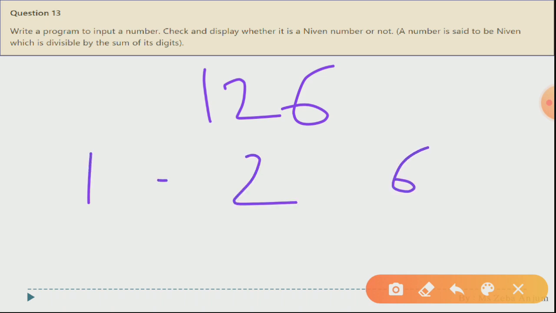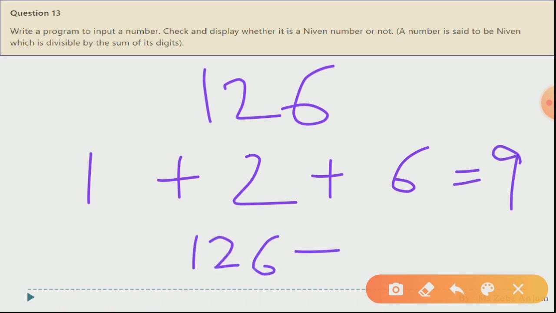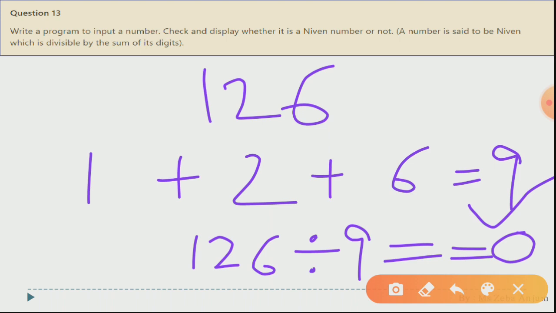You have to find the sum of these digits, that is going to give you 9. Now you have to find out whether 126 is divisible by 9 or not. If this division gives you 0 remainder, then it means your number is a Niven number, otherwise it is not a Niven number. I hope the concept is clear. Now see the code.